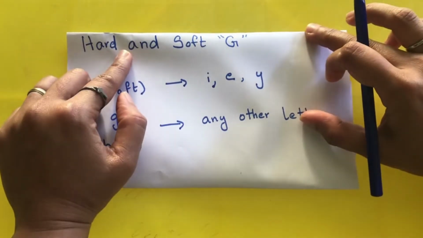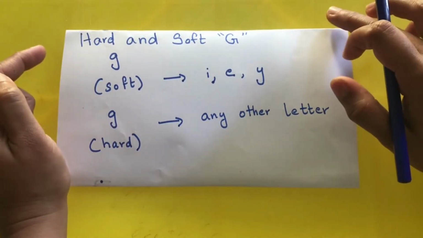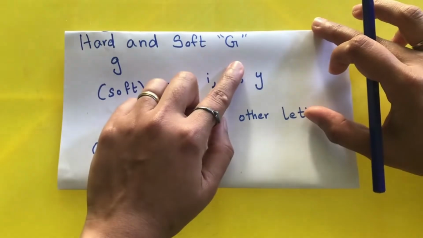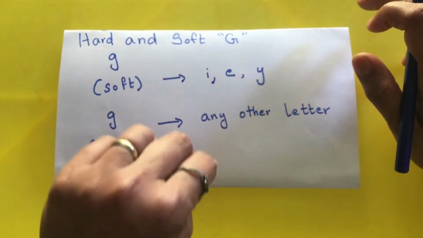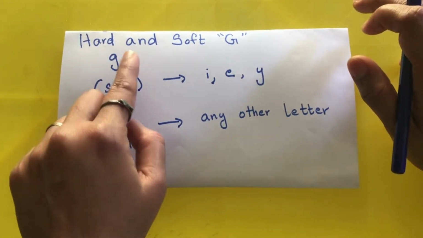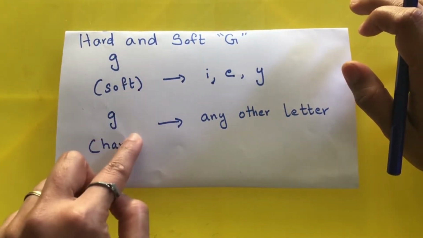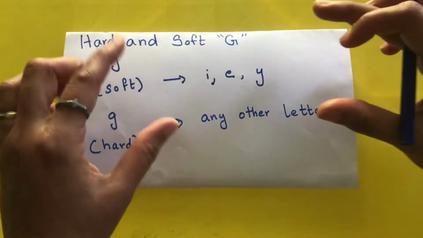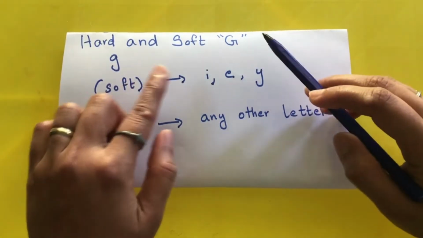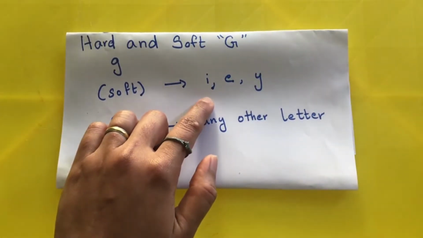In today's video, I'll talk about the difference between hard and soft G. The letter G is a consonant and it has two sounds. One is the J sound, which is soft, and the other is the G sound, which is hard. The sound that G makes depends upon the letter that follows it.